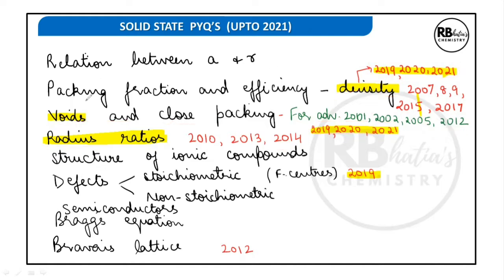The other important topics are defects. In 2019 also a question was asked from defects. Then we have the relationship between a and r, a very important topic, between the edge length and radius of sphere for different kinds of packing. Then packing fraction and efficiency. Then we have structure of ionic compounds. This is important. Semiconductors, N-type, P-type, and then defects, stoichiometric and non-stoichiometric, both these defects are important.